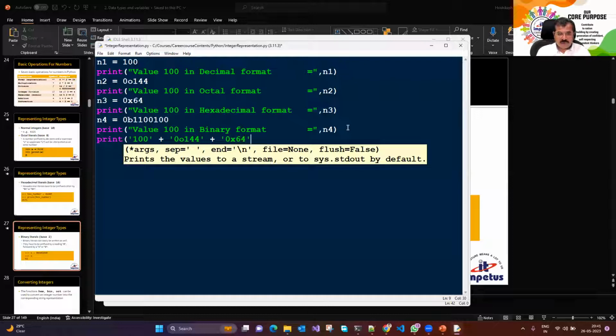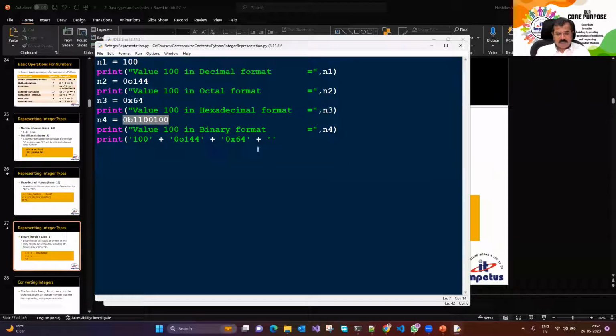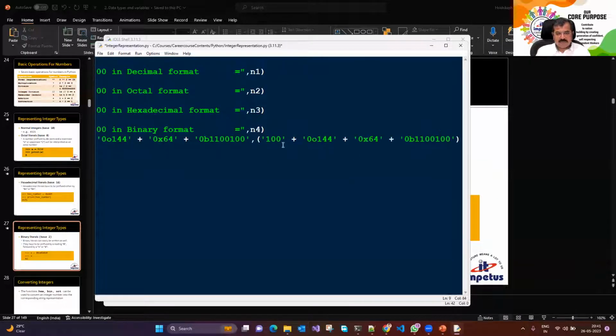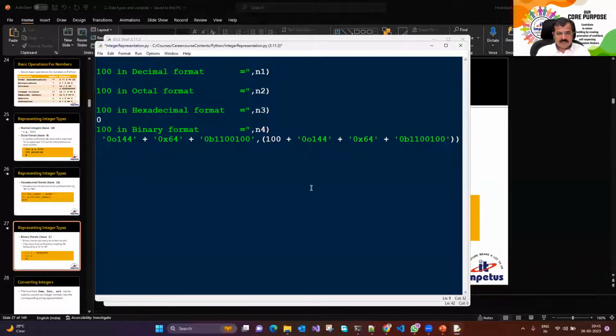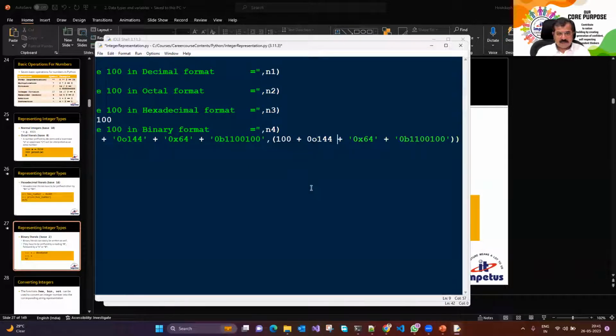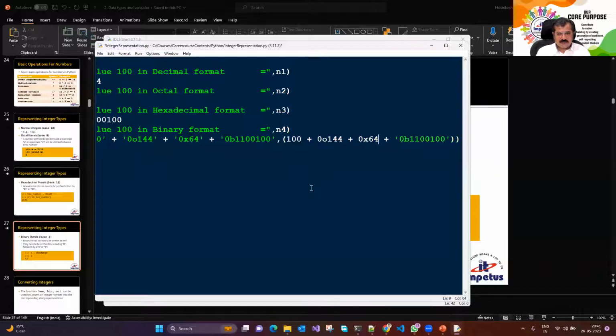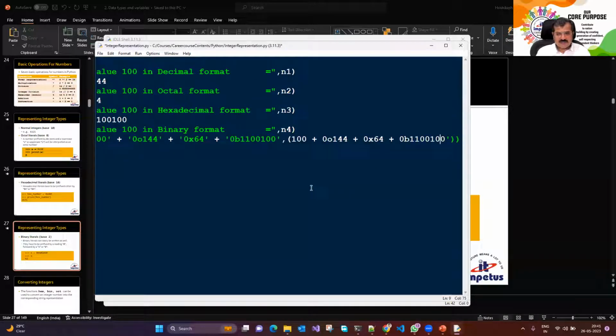0x64 plus, and this is your number. These are all in string format. And here I say comma, I plan to add those values. I want to add all of these numbers. Here I'm going to write an expression, then I'm going to add those numbers. Let's remove all the quotes. I'm just going to add them: this plus this plus this plus this plus this plus this and so on.